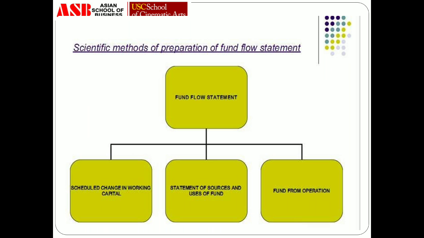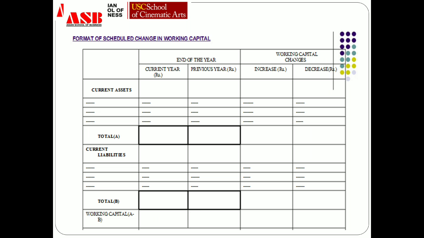Now as we have already discussed, there are three statements which are to be prepared in this particular concept. One is schedule of changes in working capital, then statement of sources and uses of funds, and funds from operations. Now starting with the very first statement, that is schedule of changes in working capital. As you can see in this particular format, there would be 5 columns, one for the particulars.